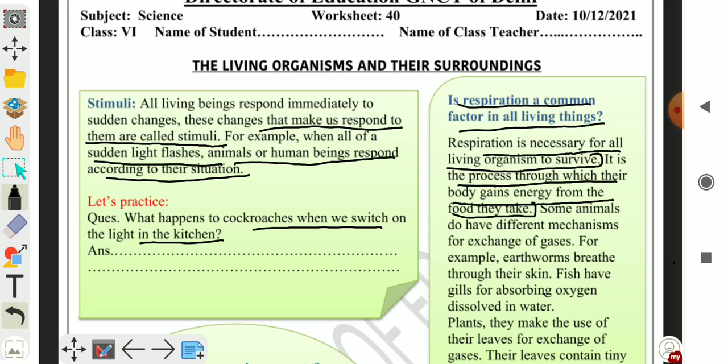Some animals have different mechanisms for exchange of gases. For example, earthworms breathe through their skin.